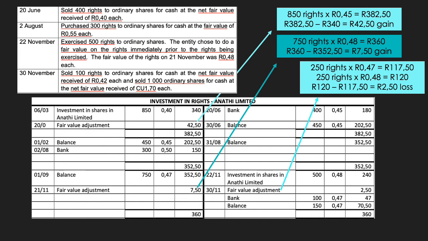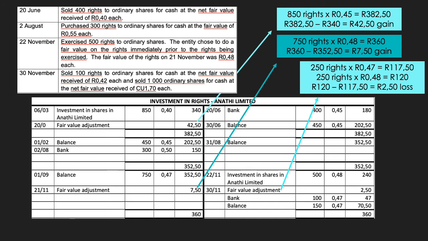We know that before we recognize and record a sale, we need to fair value adjust the investment in shares. After exercising 500 rights, we only have 250 rights left, and those 250 rights have a fair value on the 30th of November of 47 cents. However, the rights are currently sitting in the books at 48 cents per right. We therefore have to recognize a fair value loss of 2 Rand and 50 cents, and therefore the investment in rights account must be credited.